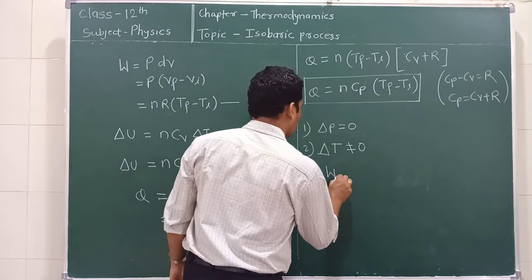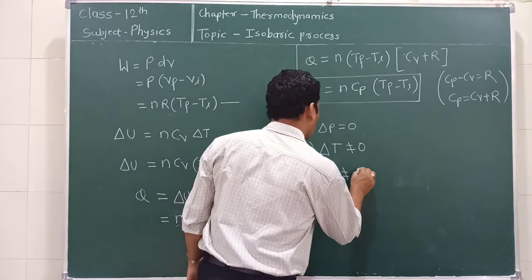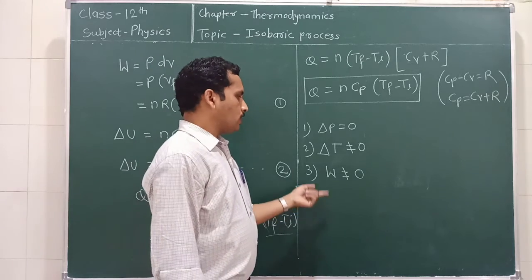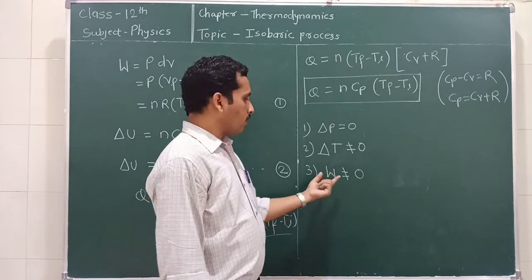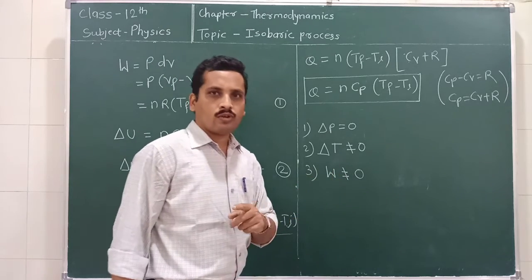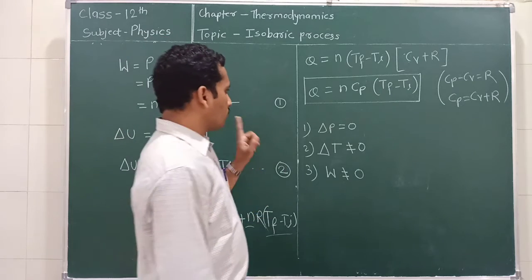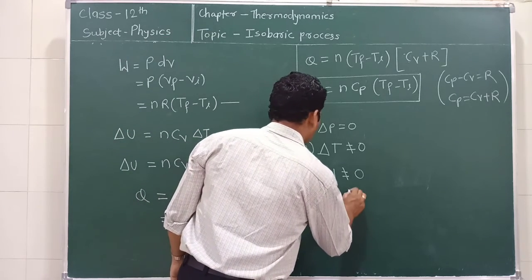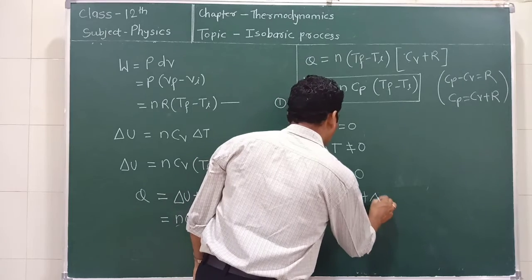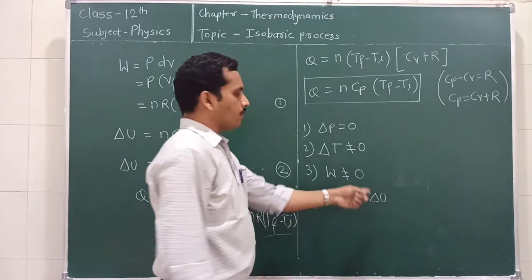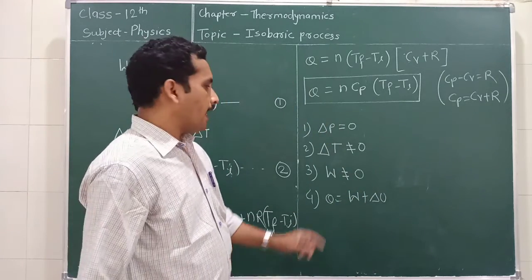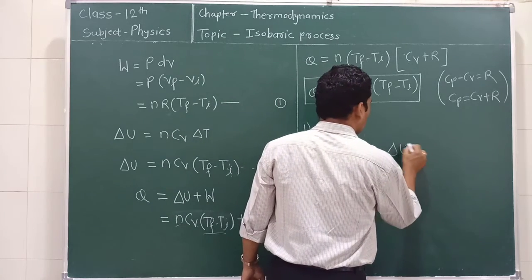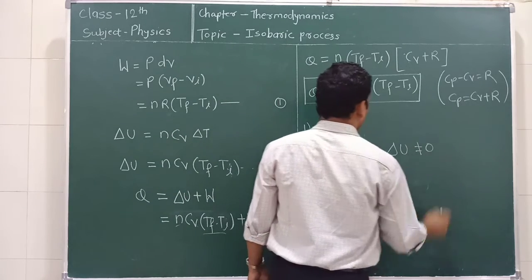The work done is also not equal to 0, because pressure remains constant but the volume changes, and if the volume changes, the work done is not equal to 0. So in this case we can also write Q is equal to W plus delta U, where delta U is the change in the internal energy, and as the temperature change is not equal to 0, the internal energy change is also not equal to 0.